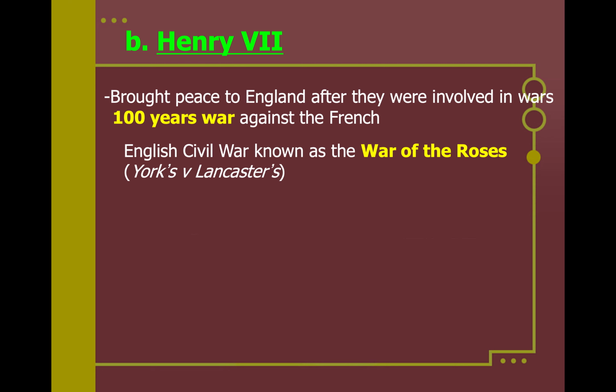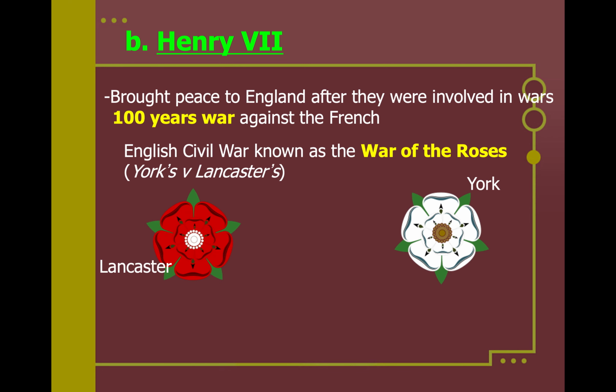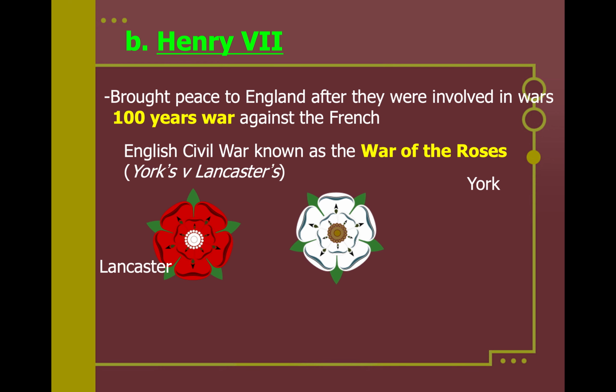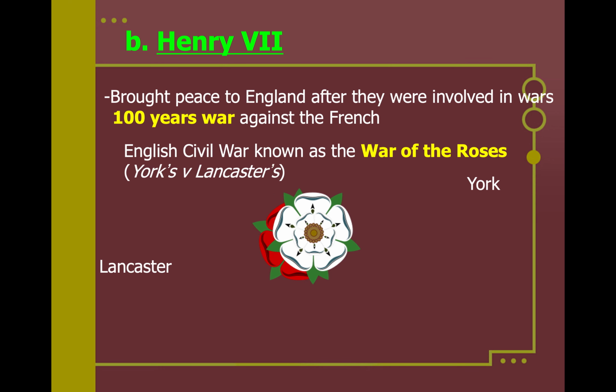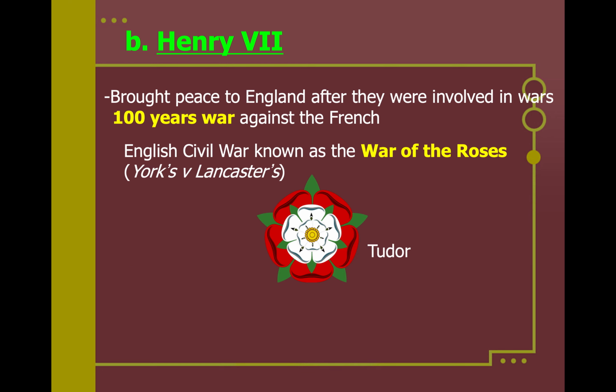He is the monarch who came out victorious with this English civil war known as the War of the Roses, with the Yorks versus Lancasters. He was part of the Lancaster family. During this time, he's going to help facilitate peace after this by marrying a York. And so we can see the new Tudor crest is a mixing of the York and Lancaster crests, and that's the new symbol of the Tudors.